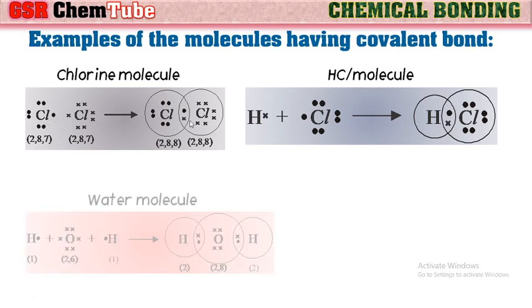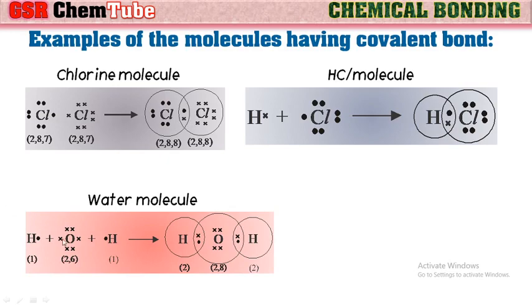Let us see one more molecule, the water molecule. In this, oxygen has 6 valence electrons, whereas hydrogen has 1 electron. Hydrogen needs 1 more electron for duplet, whereas oxygen needs 2 more electrons for octet configuration. When this oxygen combines with 2 hydrogen atoms, it shares a pair of electrons, one with each hydrogen, and hence it gets octet.